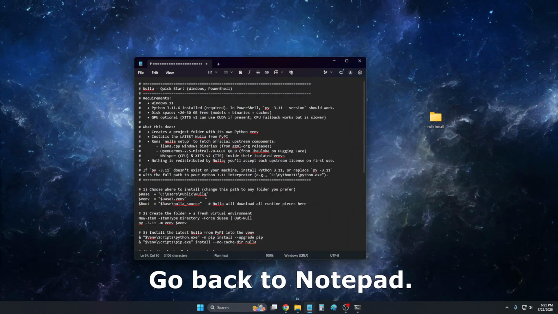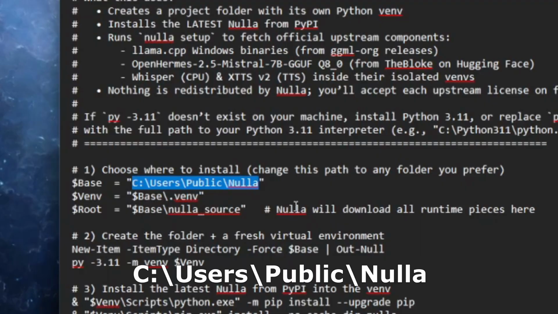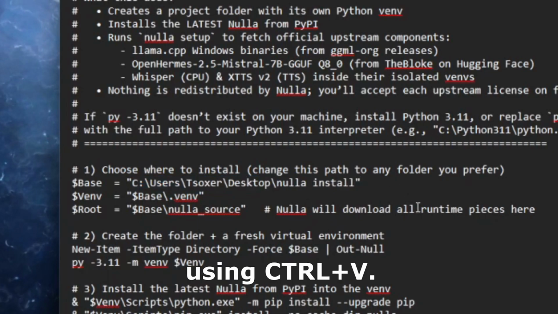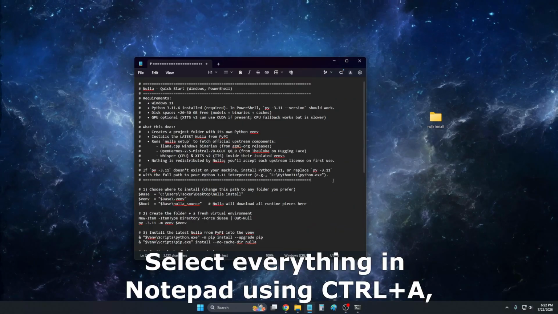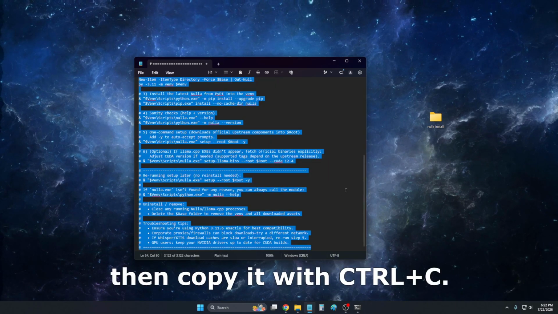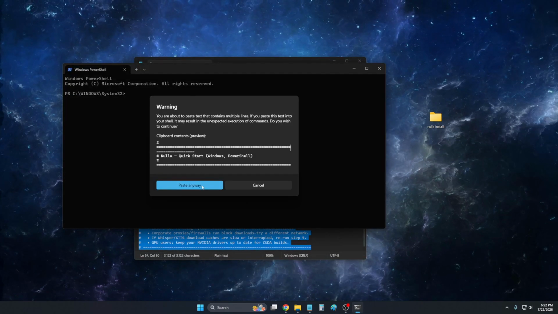Go back to Notepad. Replace the part that says users/public/Nulla with the folder path you copied using Ctrl+V. Select everything in Notepad using Ctrl+A, then copy it with Ctrl+C. Go back to PowerShell, paste it in.